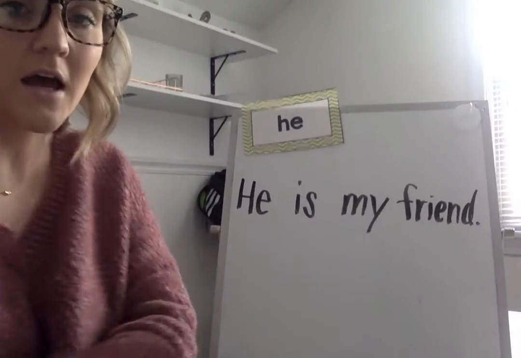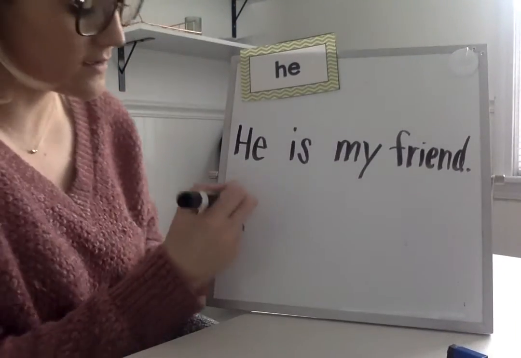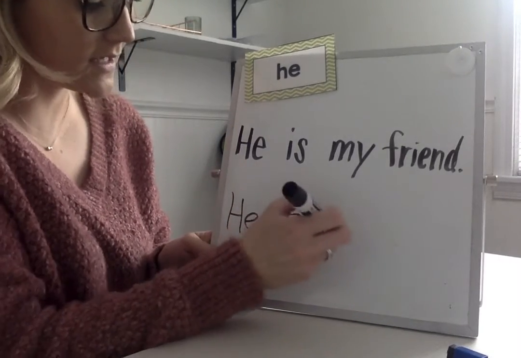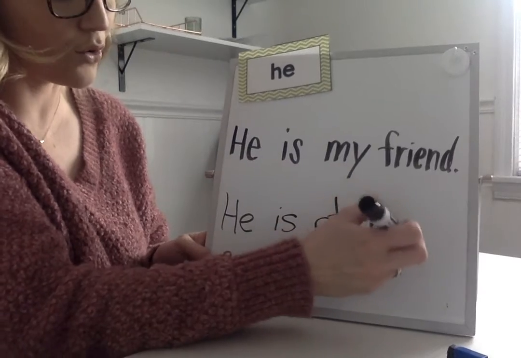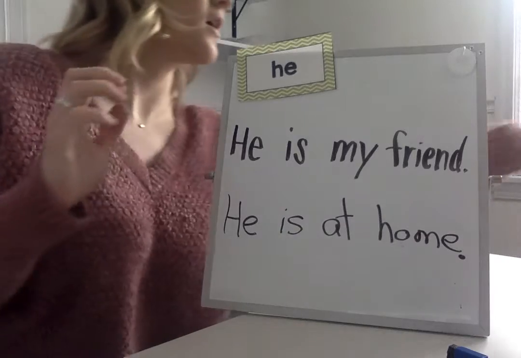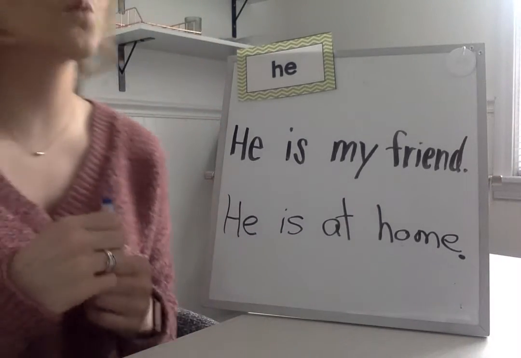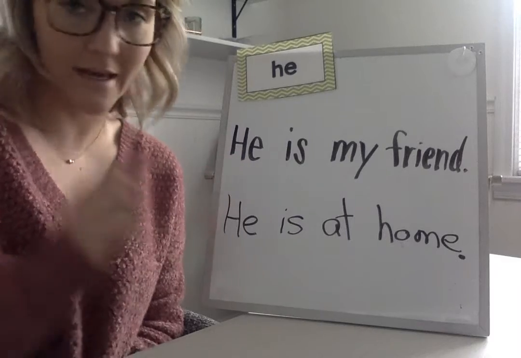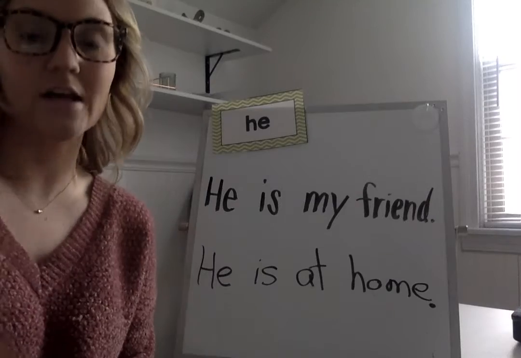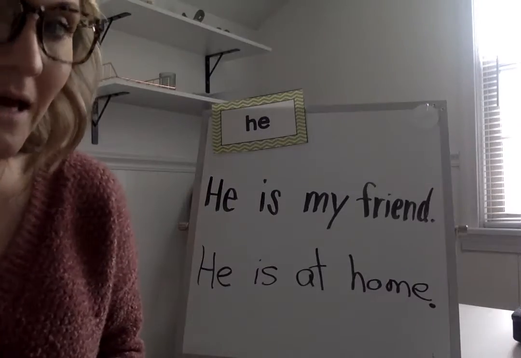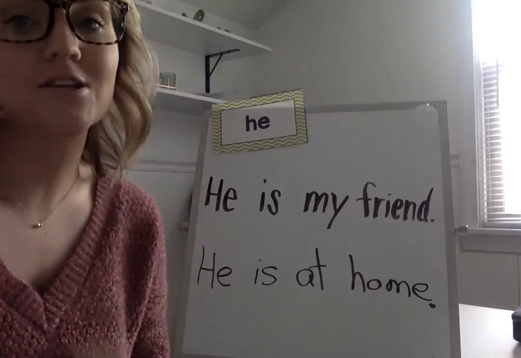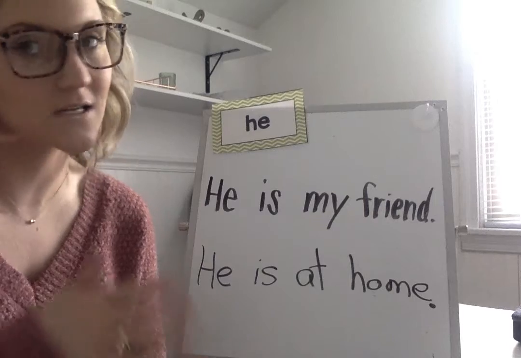Okay. And we could say, he is at home. He better be because everyone's supposed to be at home right now, right? He is at home. Okay, now you'll notice that our words he right now have a capital H, right? That is because they're the first letter in the sentence. We always start sentences with a capital letter. So even though it looks a little bit different than the card, it is still the word he because it's just a capital H because you always start a sentence with a capital letter.